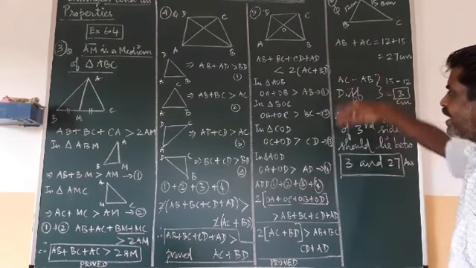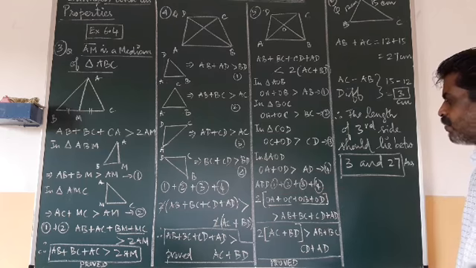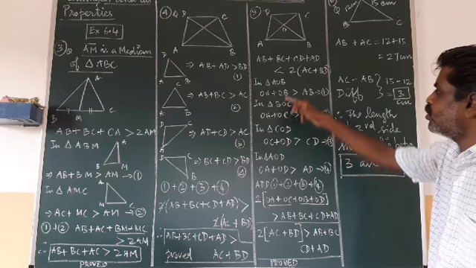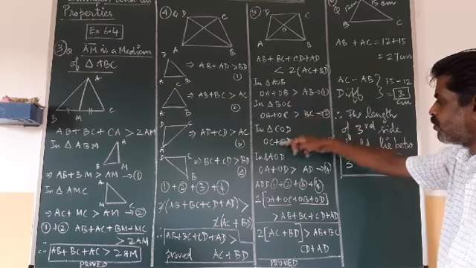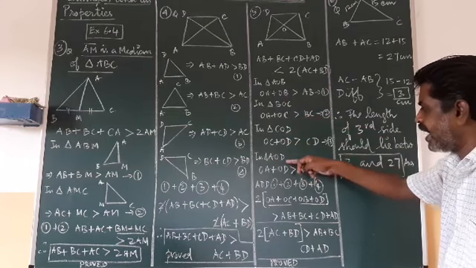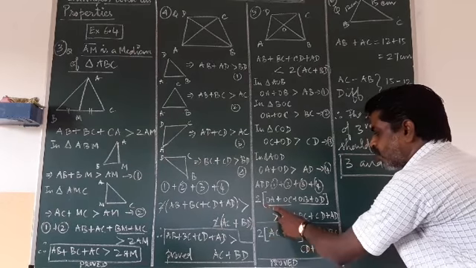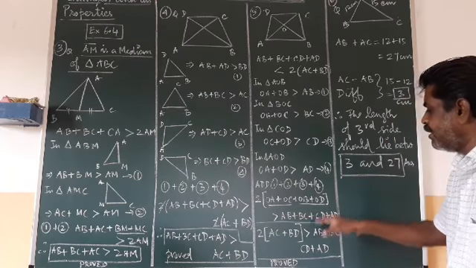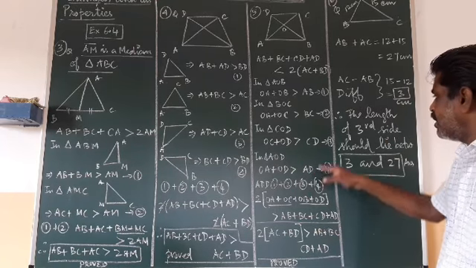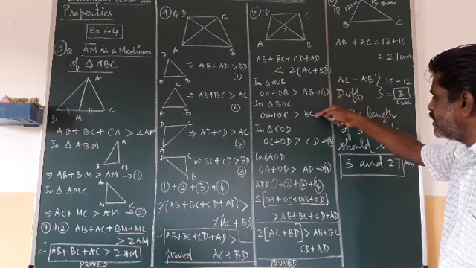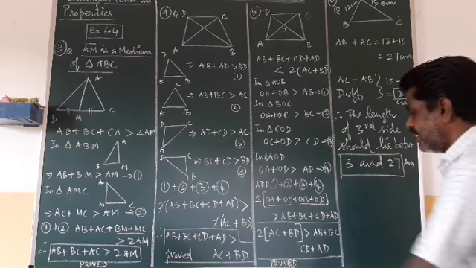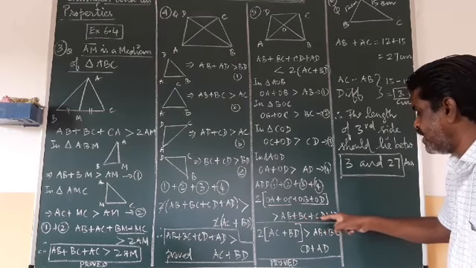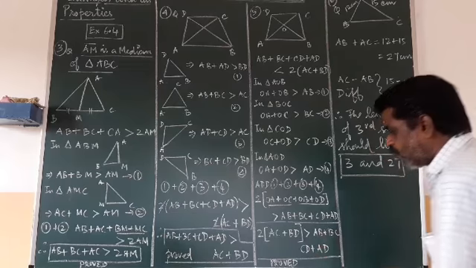Add the left hand sides and add the right hand sides. Adding all the equations, we get 2 times OA, 2 times OB, 2 times OC and 2 times OD. So I am taking 2 common here: 2 times (OA plus OC plus OB plus OD) should be greater than the sum of AB, BC, CD and AD, which are all the sides of the quadrilateral.